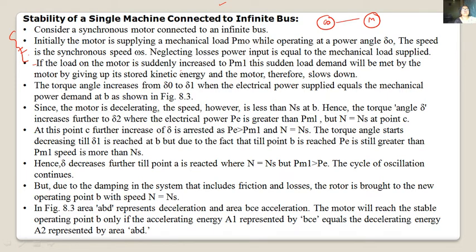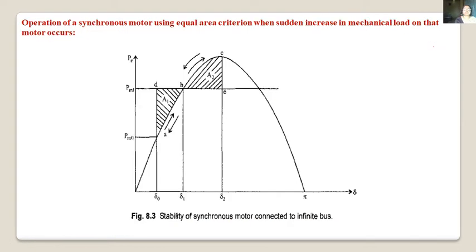If the load on the motor is suddenly increased, that means the shaft load on the motor is increased to PM1, this sudden load demand will be met by the motor by giving up its stored kinetic energy, and the motor therefore slows down. Now we'll see how it works.